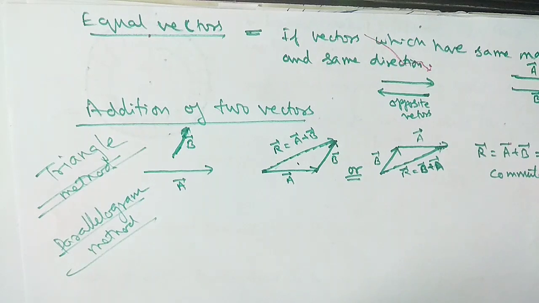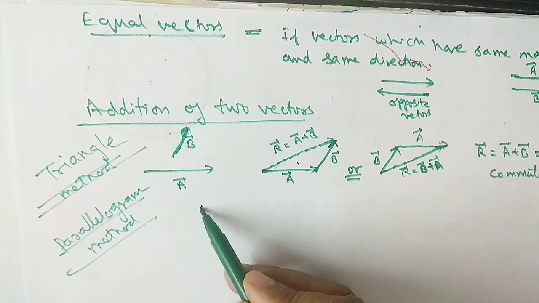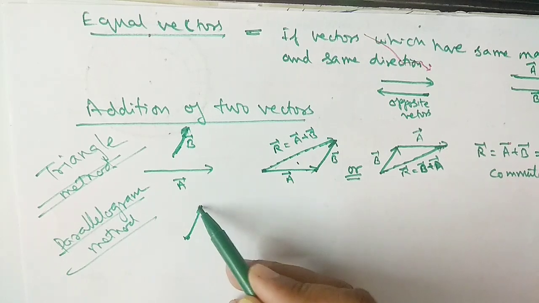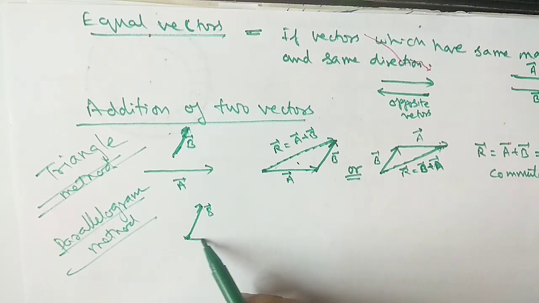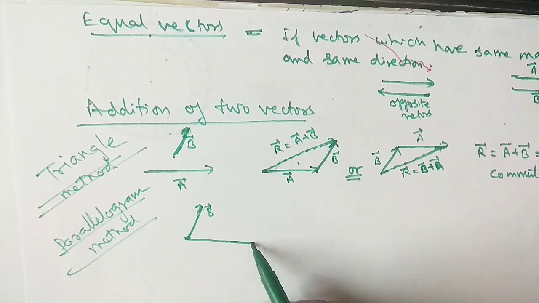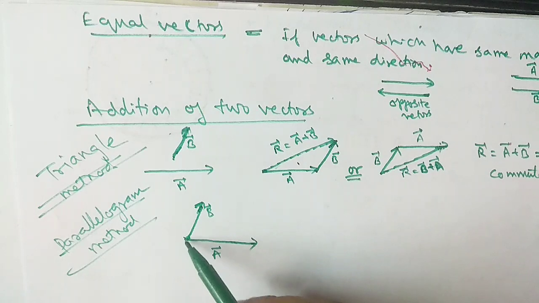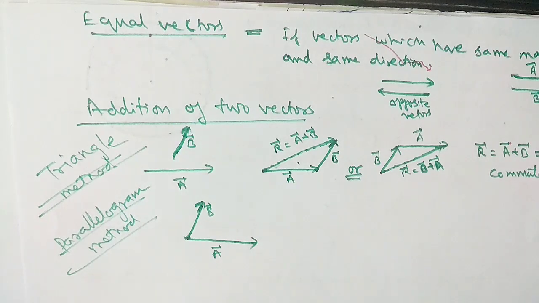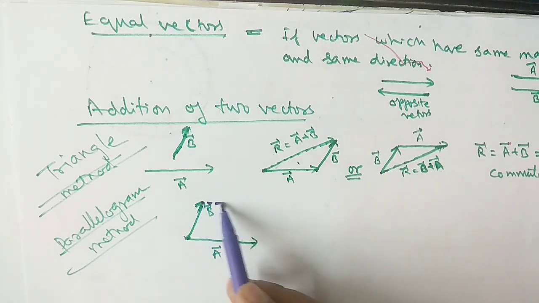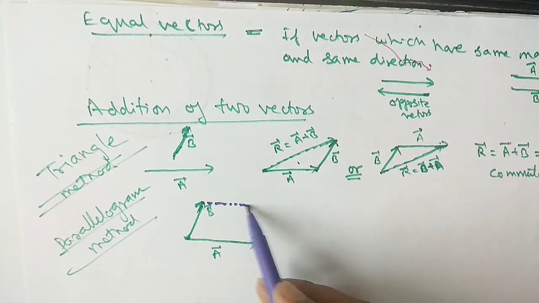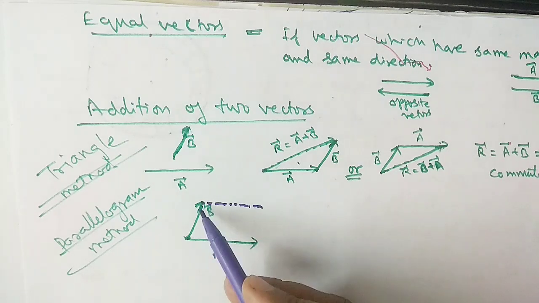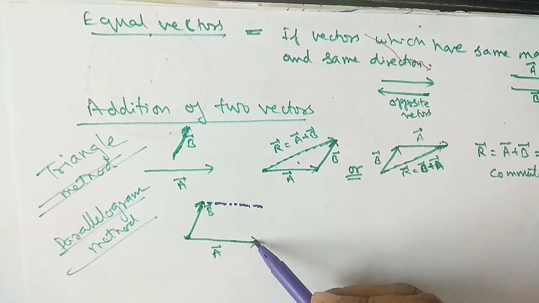Suppose I am taking the same example. So join the two vectors, vector B and vector A, like this, at the same point. It is vector A, it is vector B. Clear? So join them at the same point, considering it as the origin. In the next step, draw a line from B parallel to this, like this, and draw the parallel line from here.